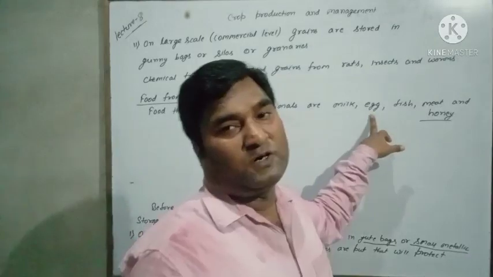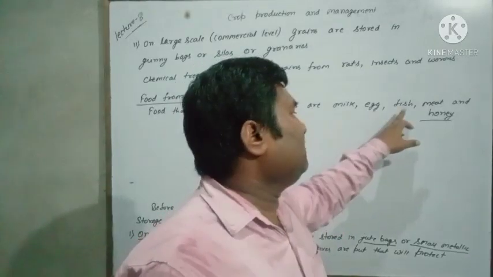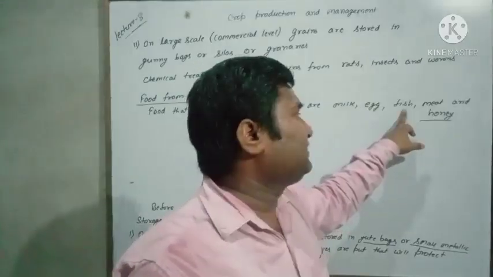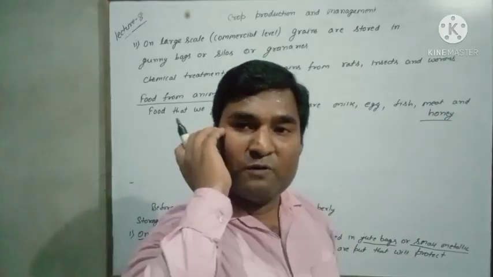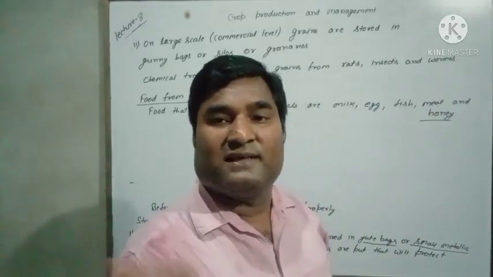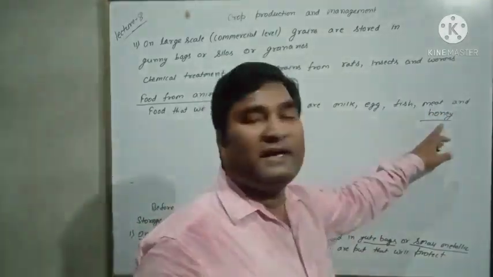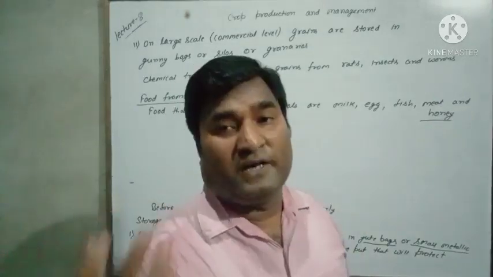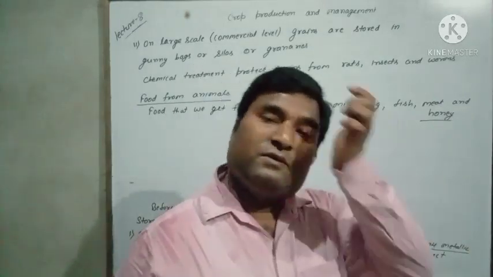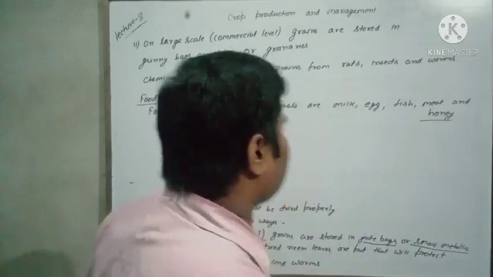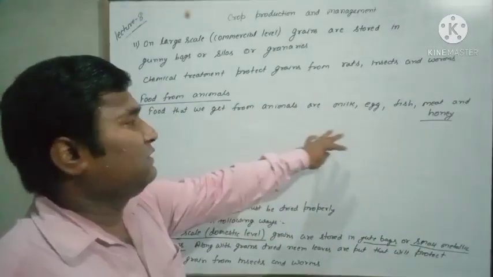For egg we go for poultry. For fish we go for fish culture. Meat we get from the chicken as well as the goat. And honey we get from the honey bees, that is apiculture. So these things are done.